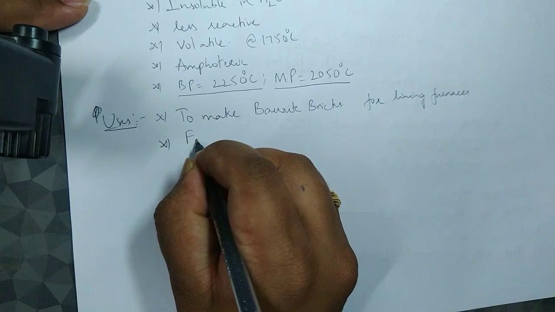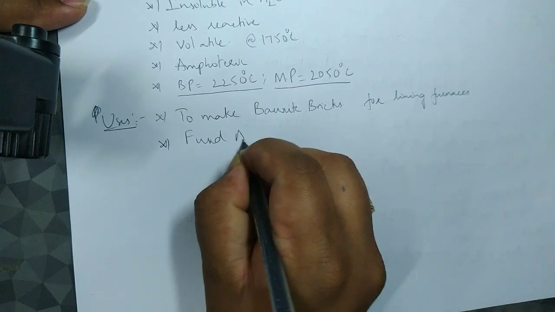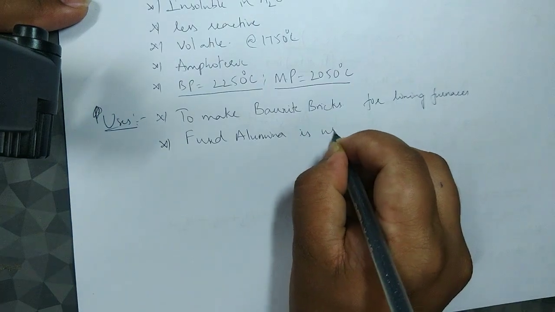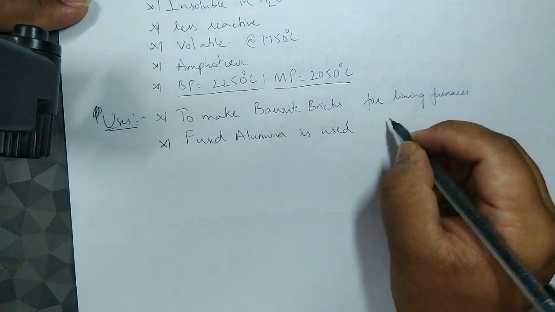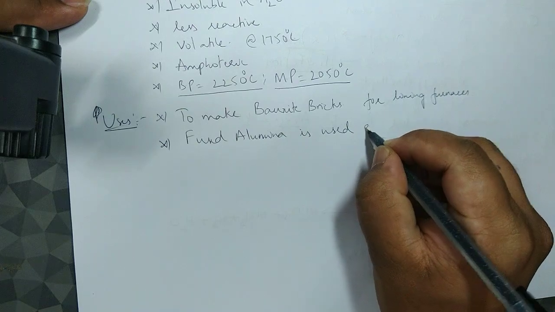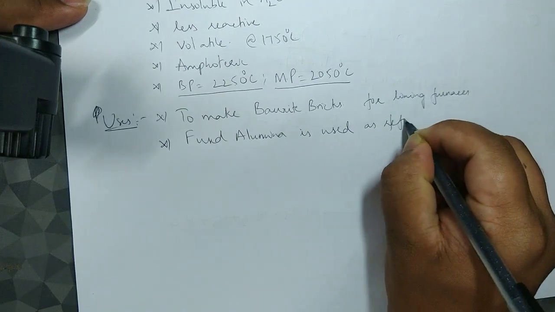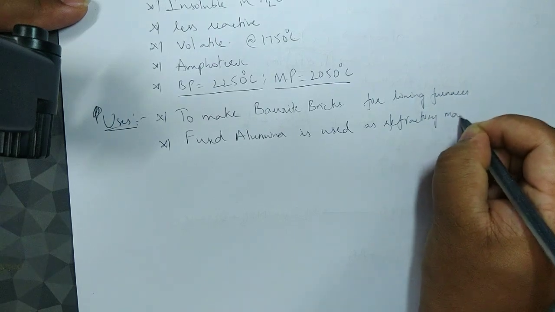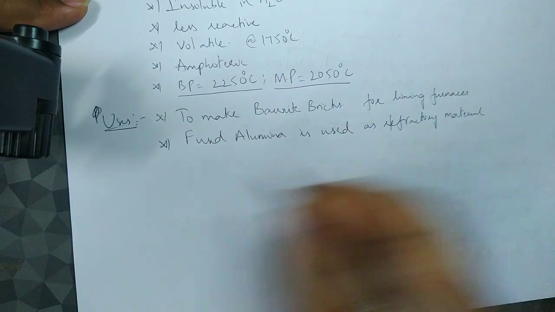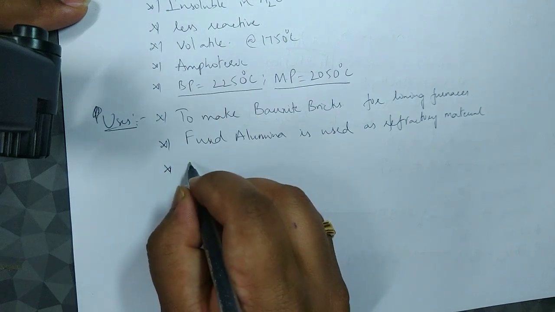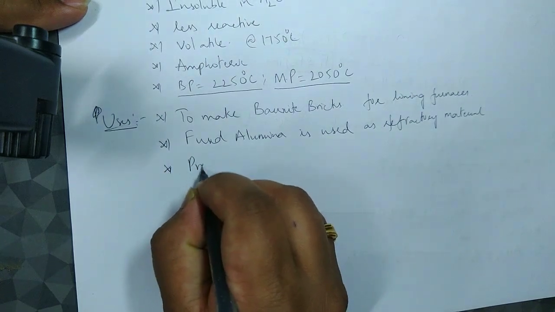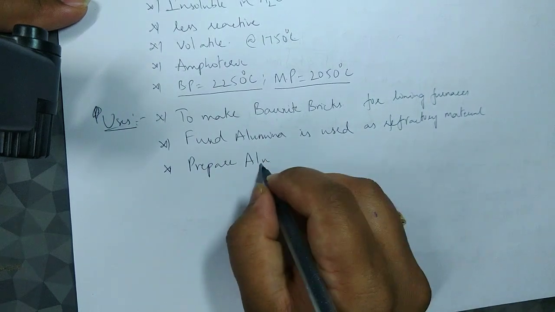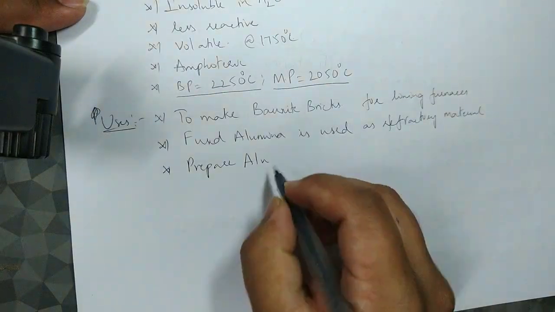Then the fused alumina is also used in refractory furnaces, as a refractory material. And the third one is that it is used to prepare alundum.